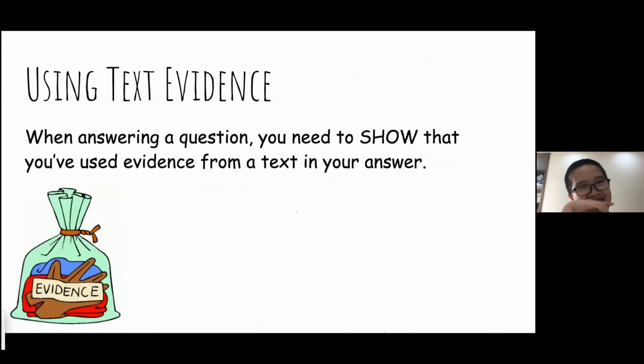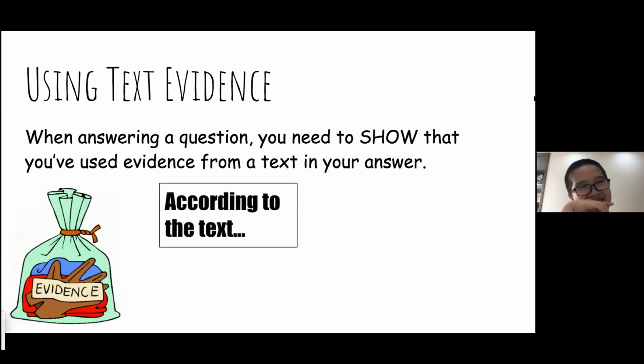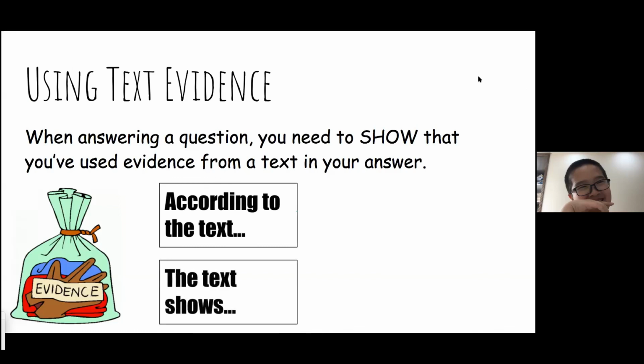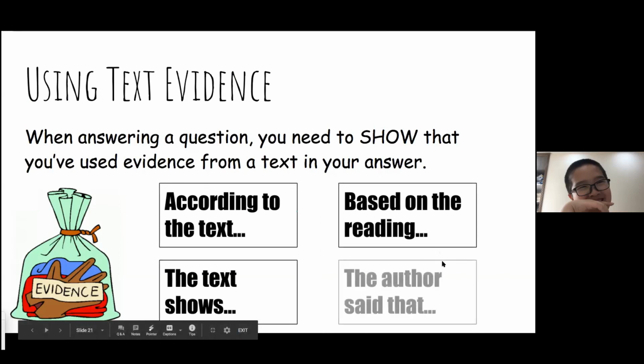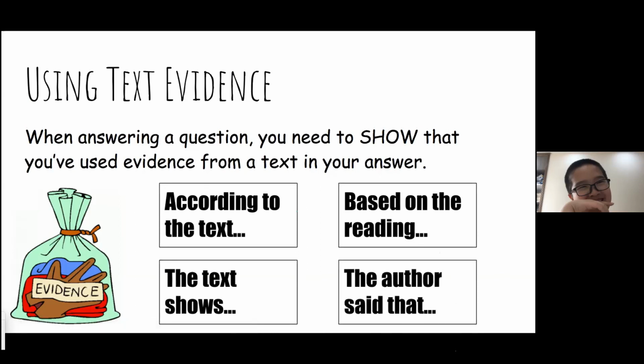So how you do that, we have a few different sentence starters. So you can say things like, according to the text, shows, based on the reading, and the author said that. So these 4 sentence starters are going to tell whoever's reading your paragraph or your essay that, yes, I read the text, and this is the answer that I got from the text. I didn't make this up. I got it from whatever I was reading.